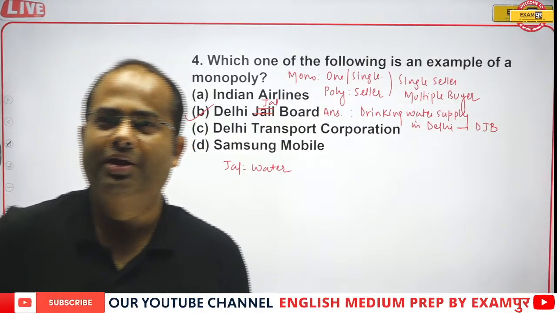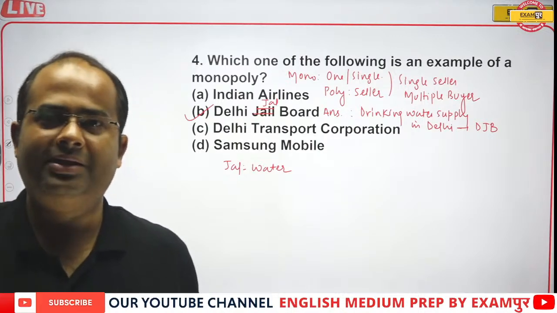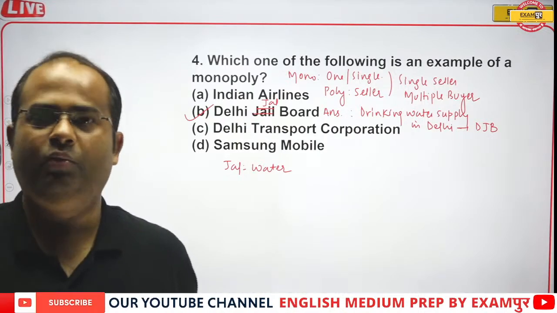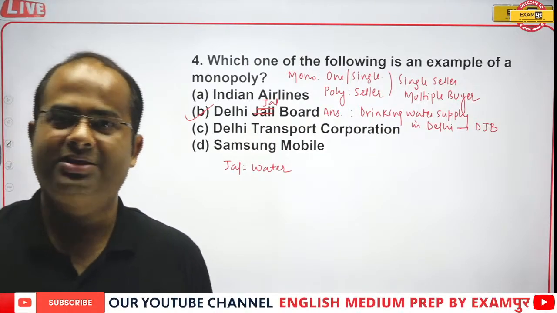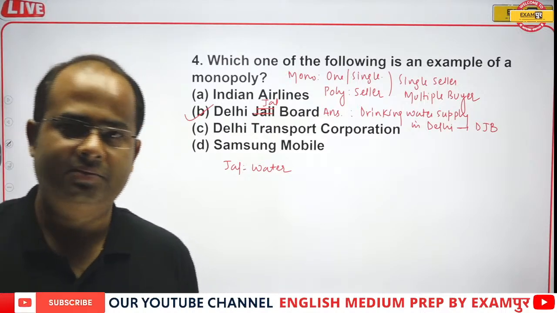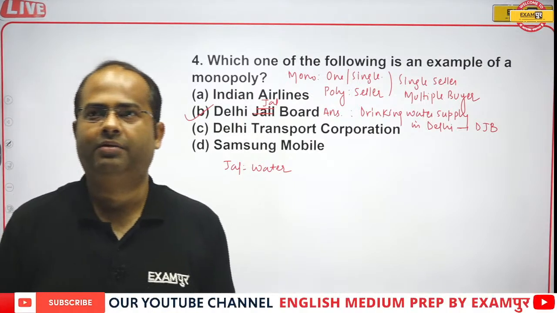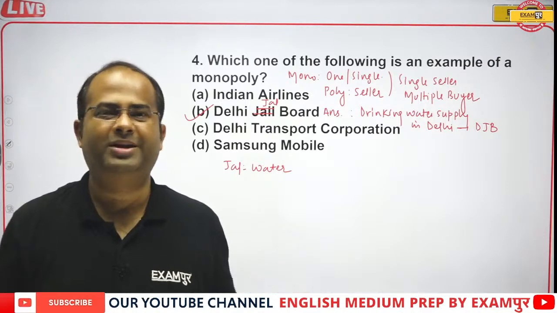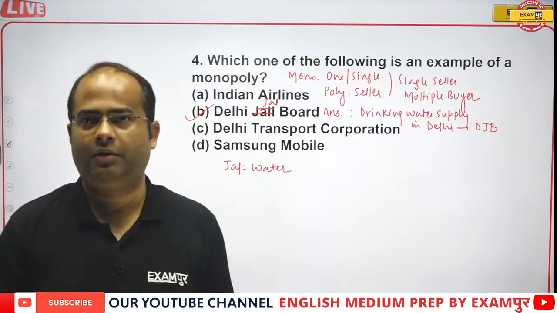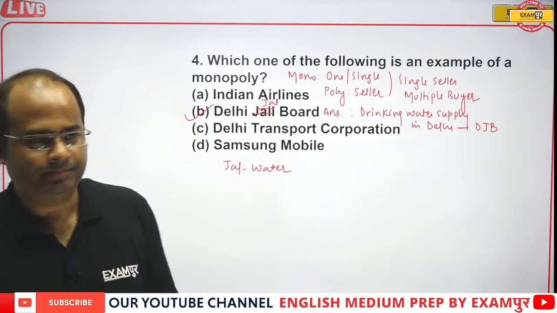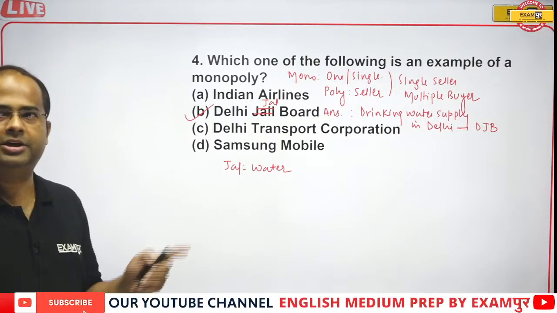But private trains also run. Where is the private train? Tejas. So the commutation of Tejas has been stopped. Only the management was in the hands of some private companies, but it was not 100% private, because the track that was being used was of Indian Railways. Tejas right now is not running, in fact. So we tried, but no. 100% privatization in Indian Railways is not possible. This is the largest employment unit of India. So they will become furious. So correct answer will be, guys, option B, that is DJB, that is Delhi Jal Board.